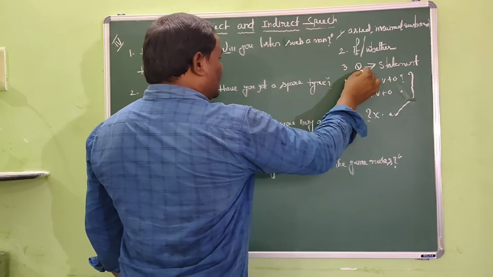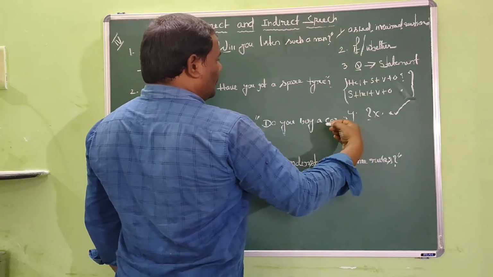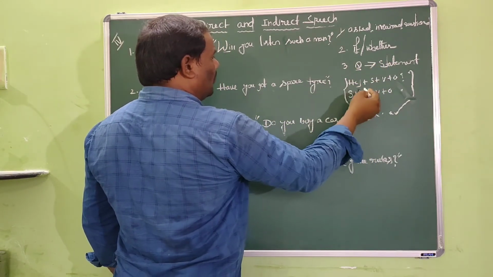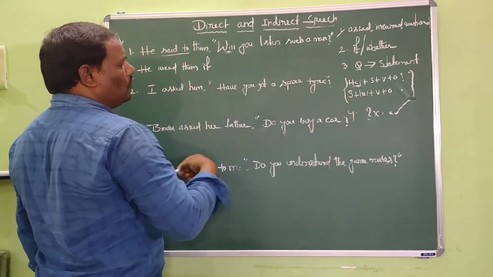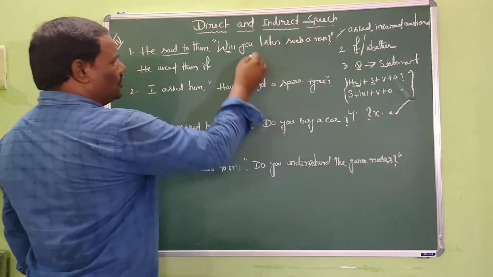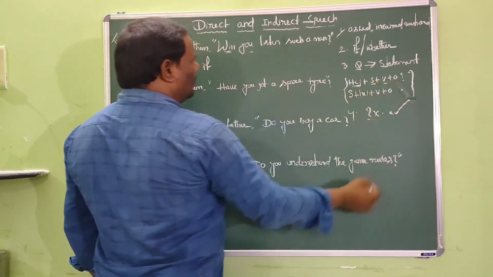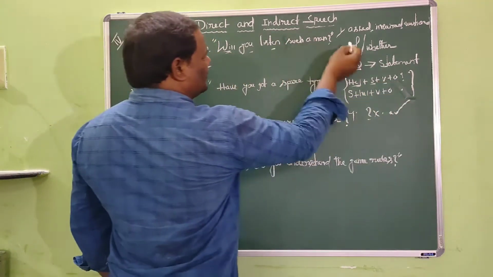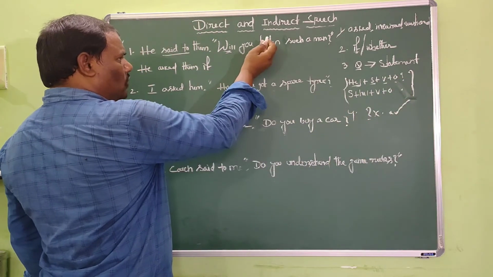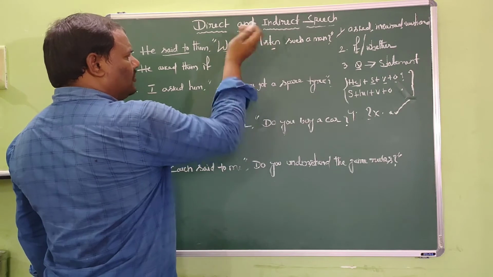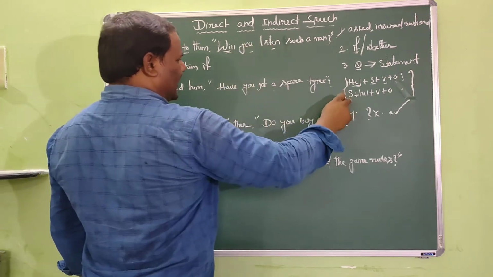Later we need to change the question into a statement. So here the question starts with a helping verb. Here will is a helping verb, and later we get the subject. Here you is the subject, and later we get a verb. Here listen is a verb, and such a man becomes the object. So we have to convert this interrogative structure into a statement structure.